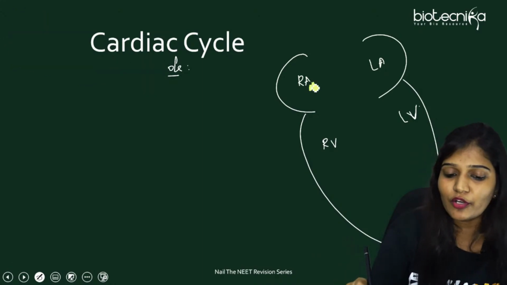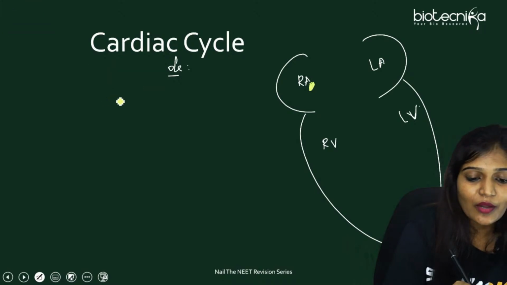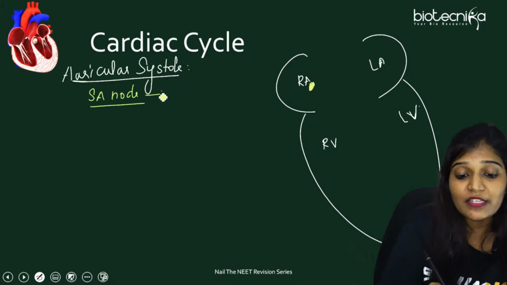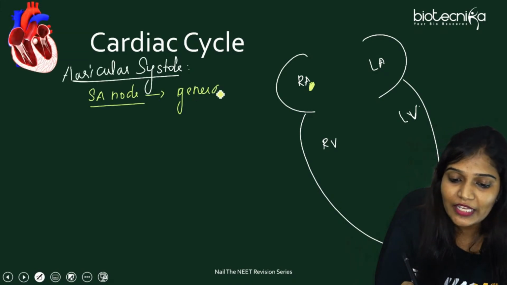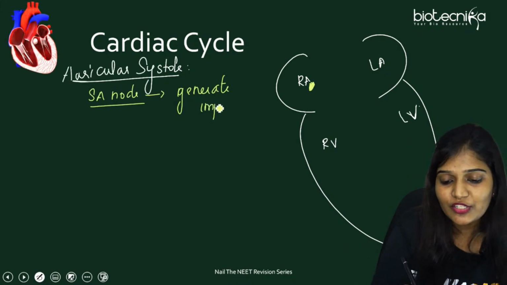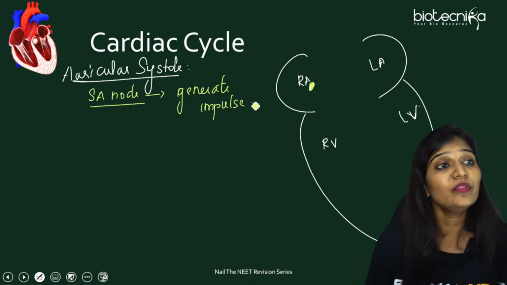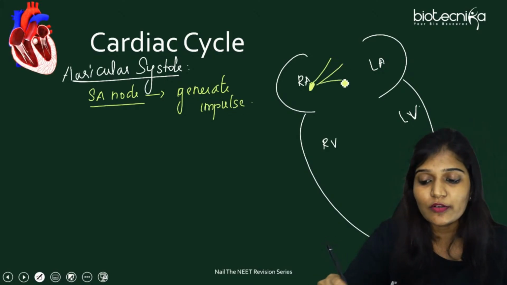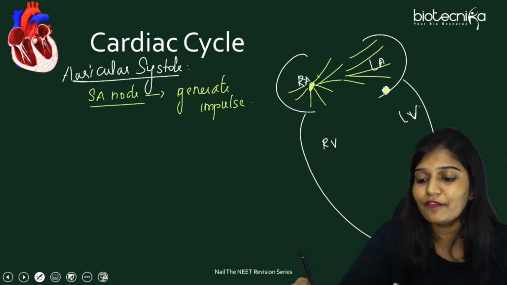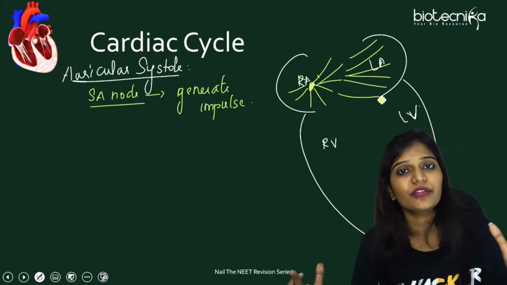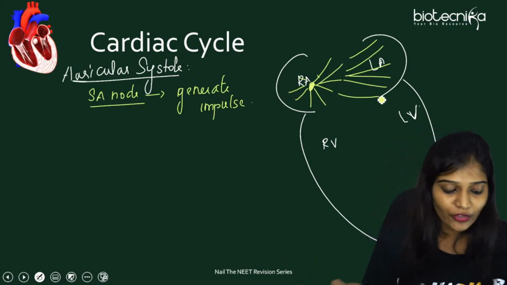Now the SA node is going to generate impulses without any external stimulus. So it generates, not conducts first, it generates impulses. It has generated impulses, and now it will send all the impulses or signals to the complete heart, to the entire left atrium, everywhere. The entire auricles are going to get the signal to pump.